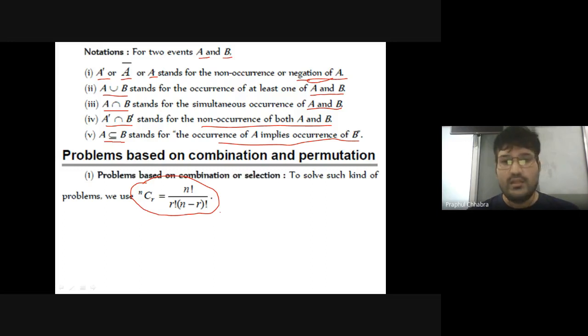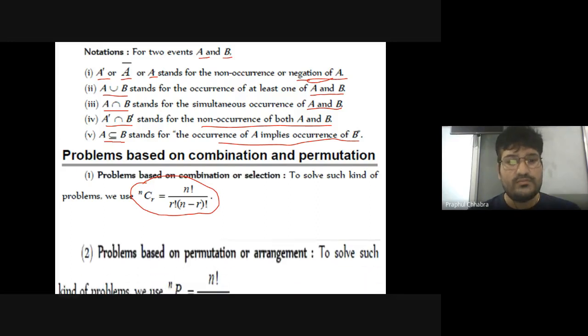For example, there are 6 balls and we are collecting 3 balls out of them. Then the total number of ways for collecting those 3 balls out of the 6 balls will be 6C3. That is 6 factorial divided by 3 factorial multiplied by 6 minus 3 factorial, that is 3 factorial. So for the combination formula, we are talking about only collection.